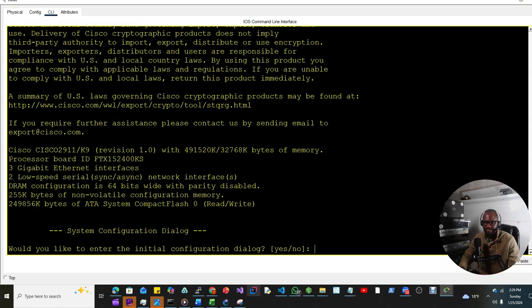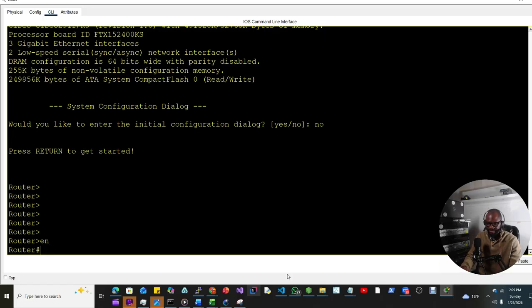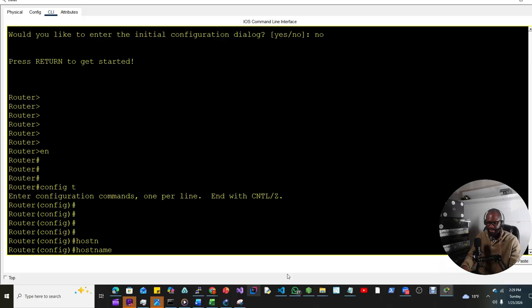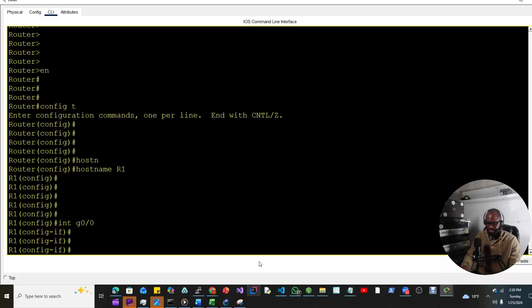On the router now, let's do the basic initial configuration. Let's just do a host name for now. Host name R1, and then we have a physical interface, which is G0/0, on which we'll create the virtual interfaces that we call sub interfaces under G0/0. So first of all, we need to turn on the interface. Interface G0/0, no shutdown,